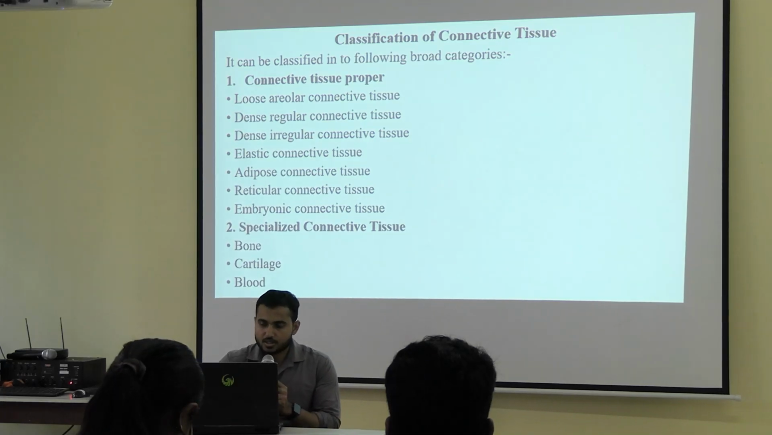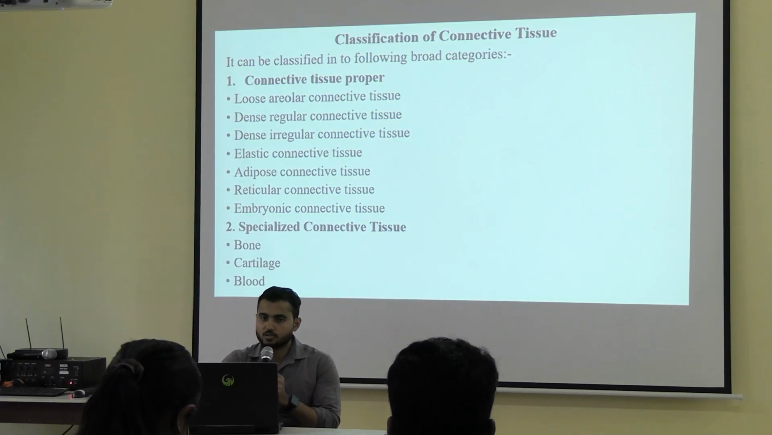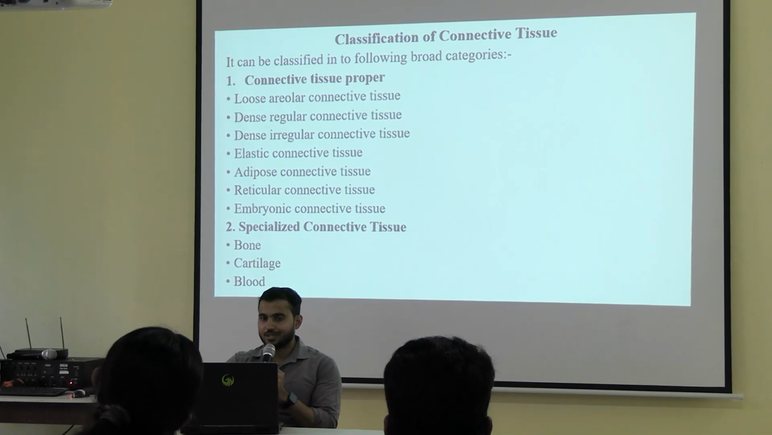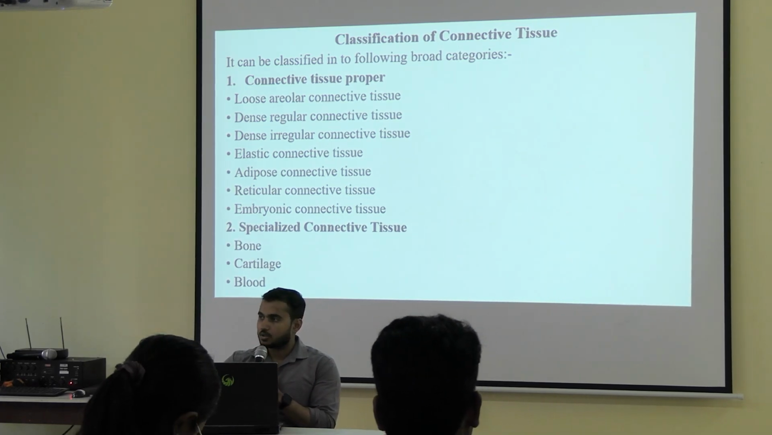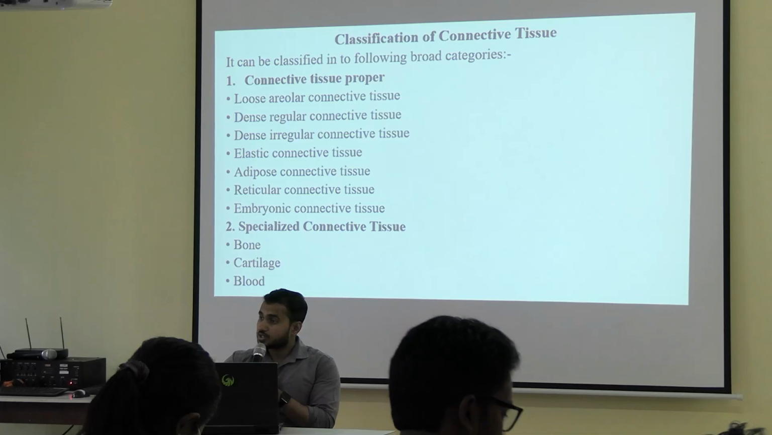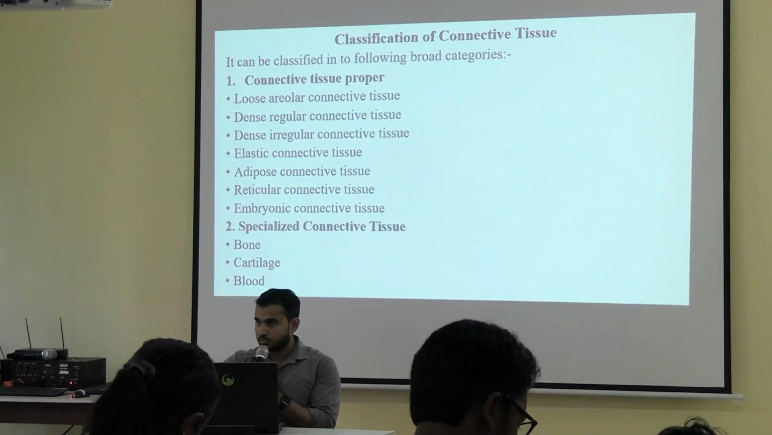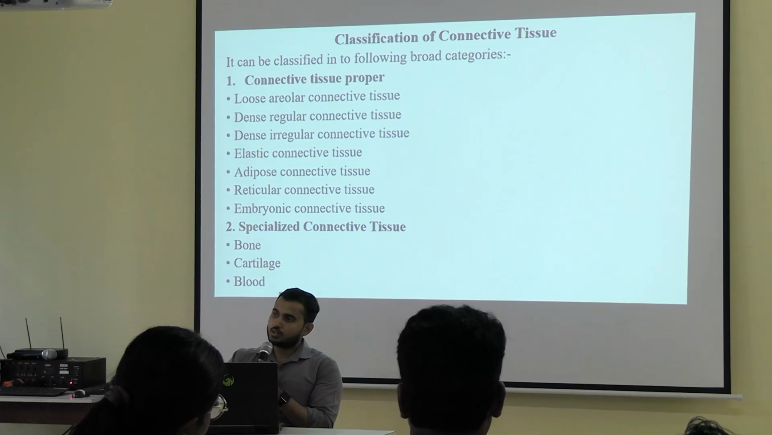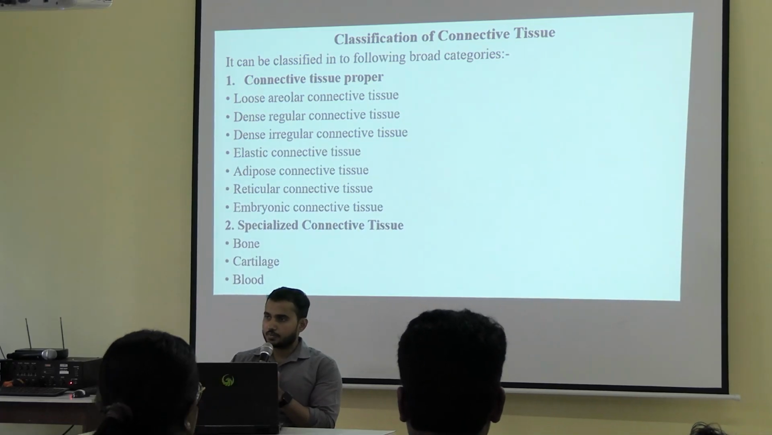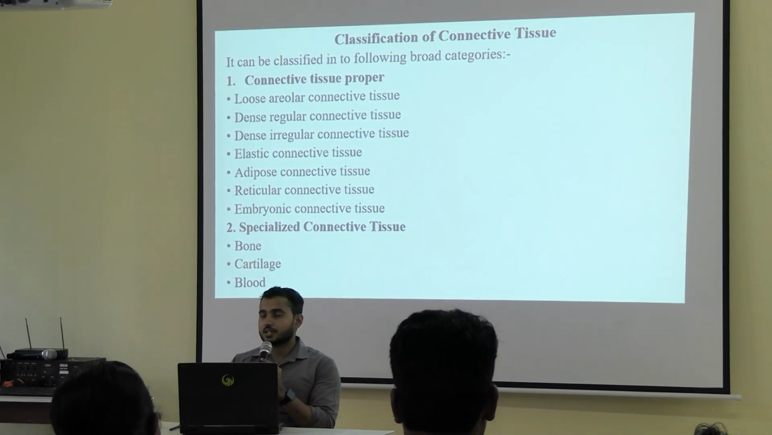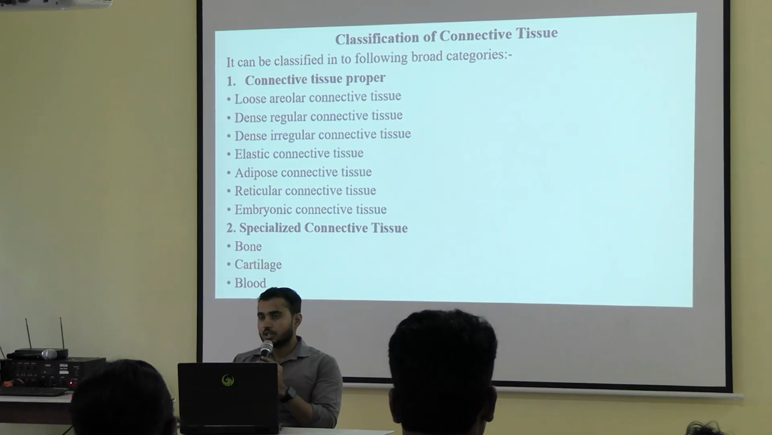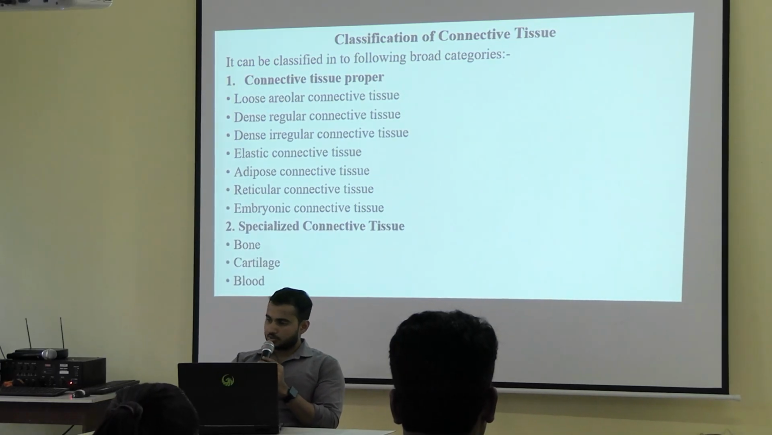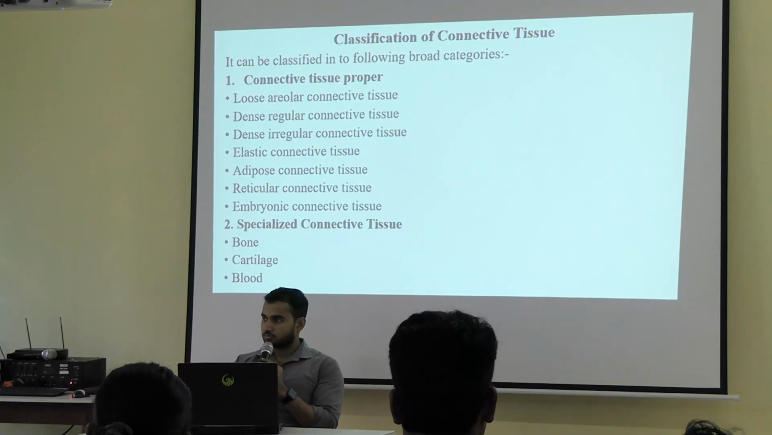Next is the classification. How many types of connective tissues are there? Two types of connective tissues are there. One is connective tissue proper, also called generalized connective tissue. ठीक है, in some books it is written connective tissue proper or generalized connective tissue, same. And another one is specialized connective tissue. Now can anyone tell me what will be the difference between the generalized connective tissue and specialized connective tissue?